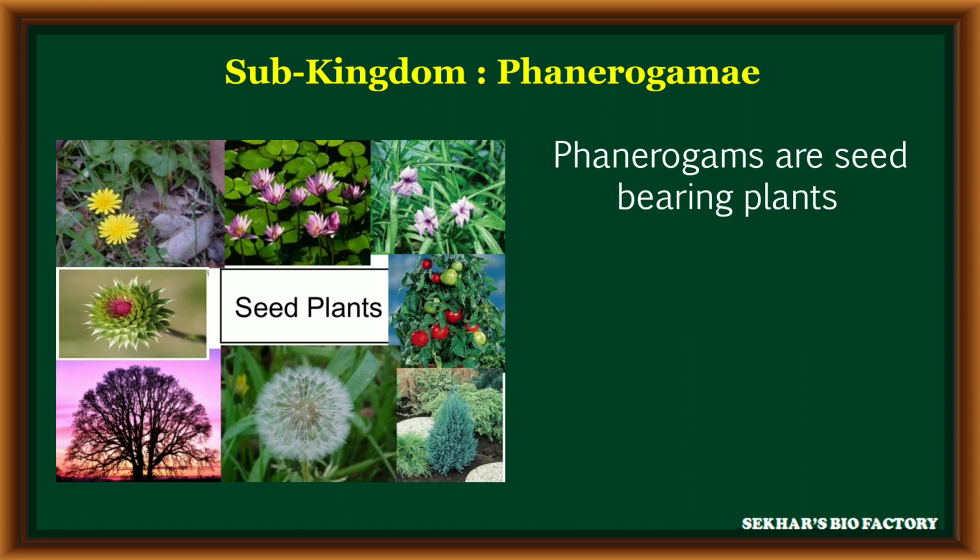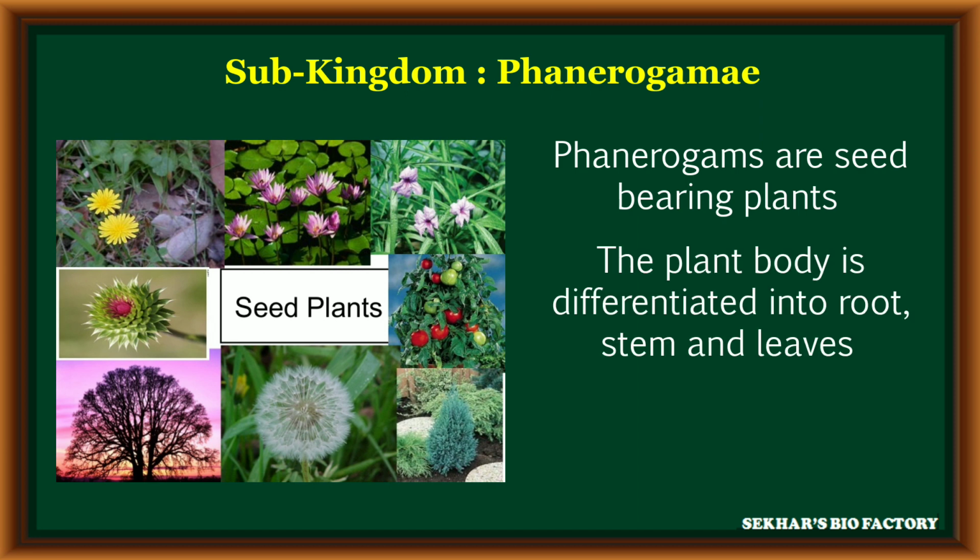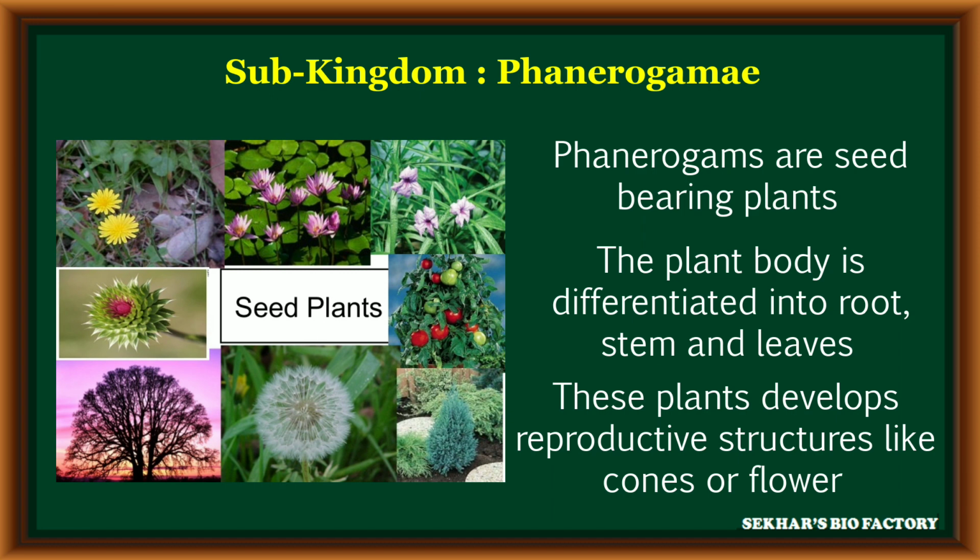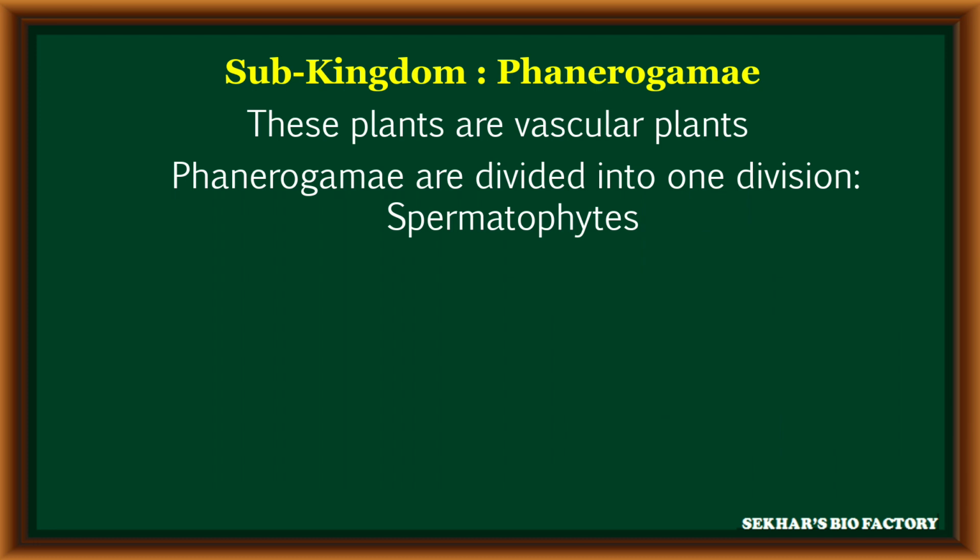Coming to the next subkingdom, that is phanerogams. The phanerogams bear seeds. The plant body of phanerogams is well differentiated into root, stem and leaves. These plants can develop reproductive structures in the form of cones or flowers at the time of sexual reproduction. These plants are generally vascular in nature.